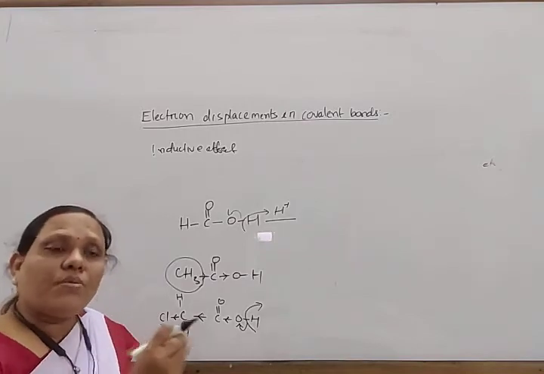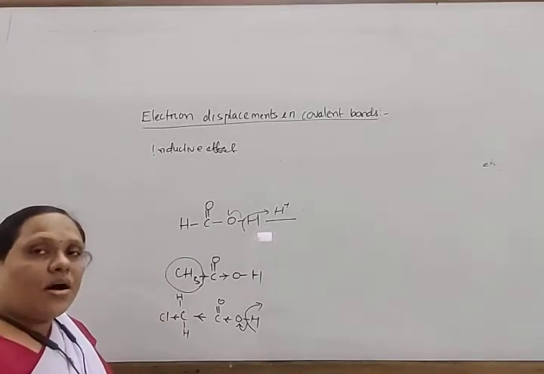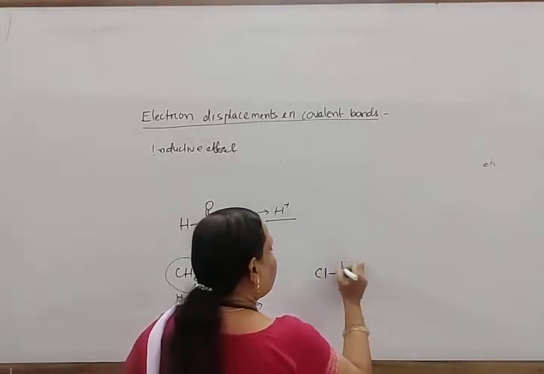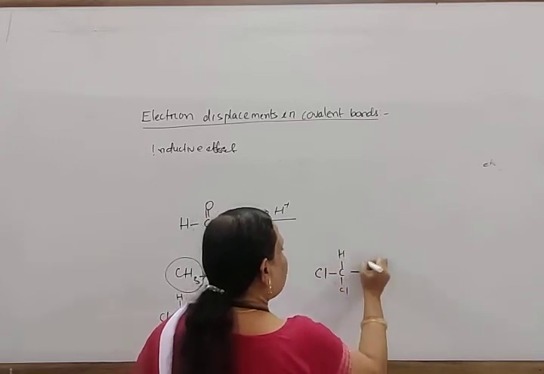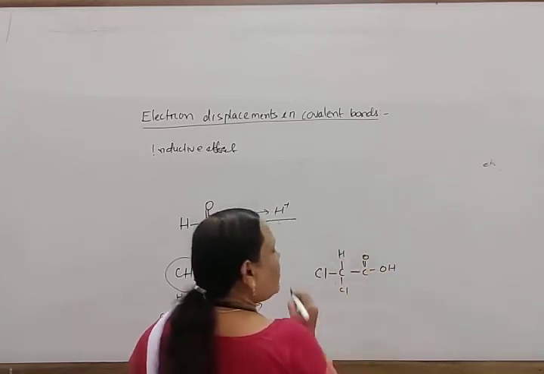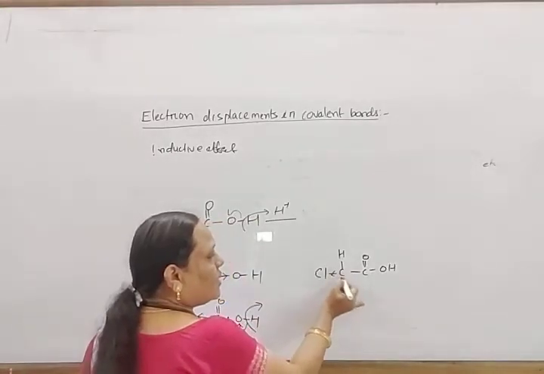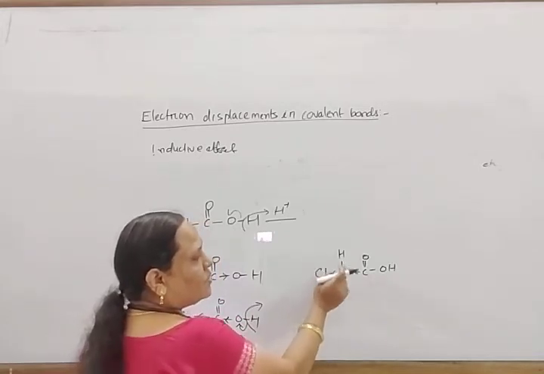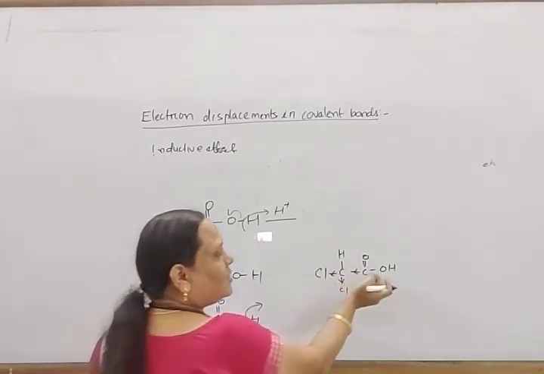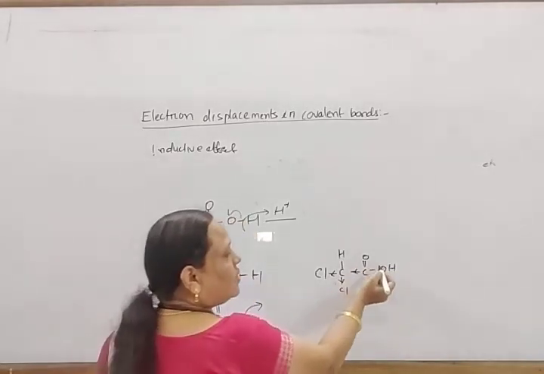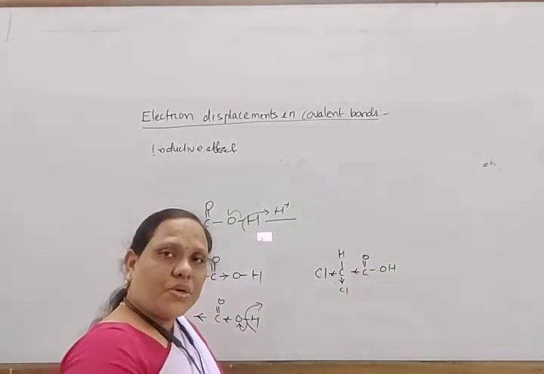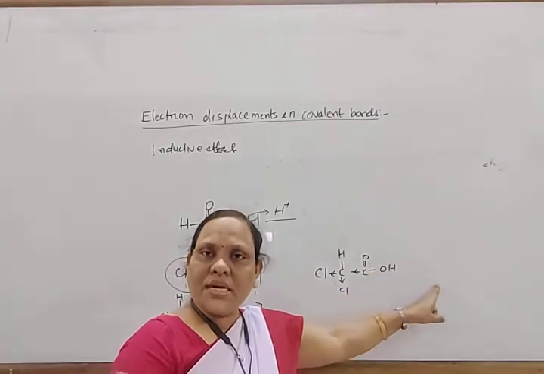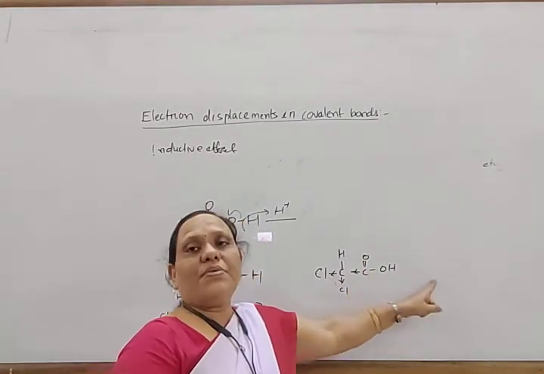Similarly, if there are more of these groups, what happens? Look, if you compare dichloroacetic acid, CHCl2COOH, there is one electron withdrawing group and another electron withdrawing group. In this way the carbon becomes more positive and attracts the next carbon towards it. As a result it again attracts electron towards it, so the oxygen now becomes more positive. In this way, removal of H plus again becomes easier.